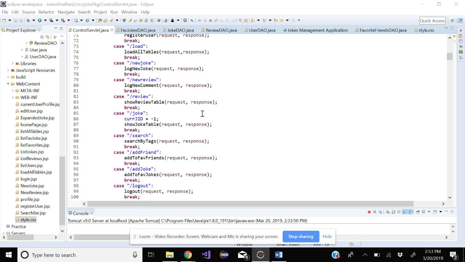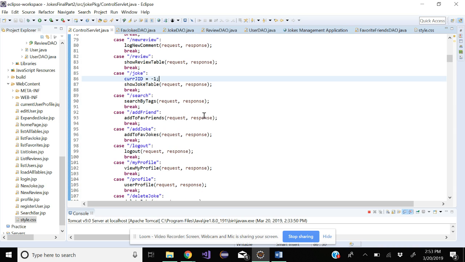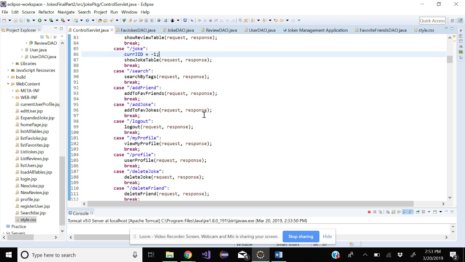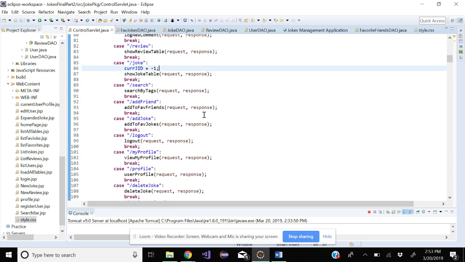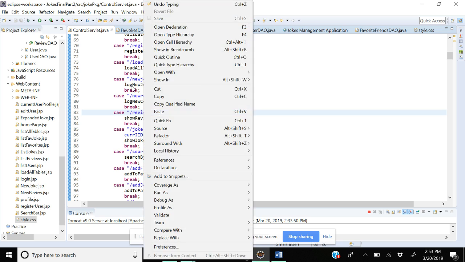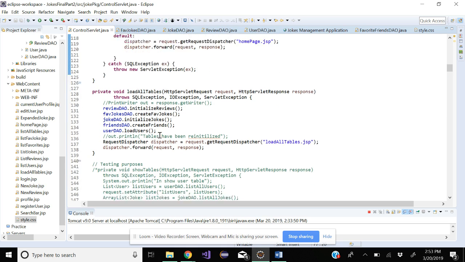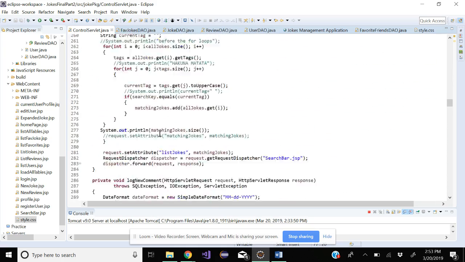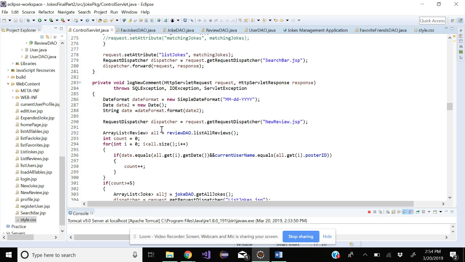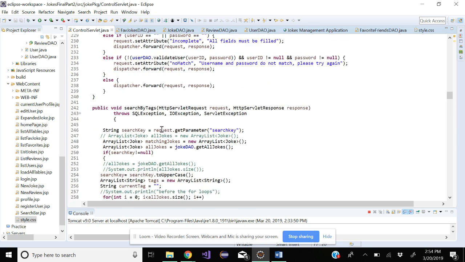For my functions, the ones I was responsible for, she was responsible for the UI, and then the add and delete favorite friends and add and delete favorite jokes, and the logout and the profile of the current user and all of that. I was in charge of making a new review, making a new joke, and searching. And then she did all the constraints too, so no more than 5 reviews, no more than 5 jokes, and you can't comment on your own joke.